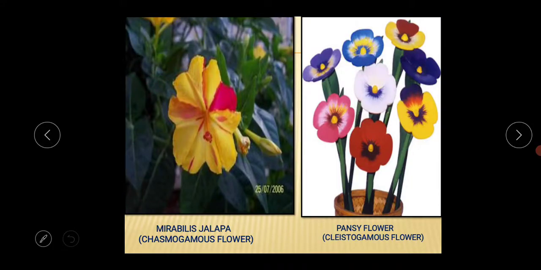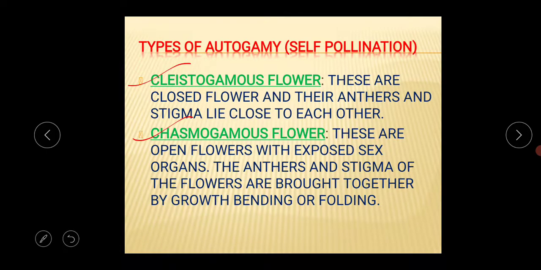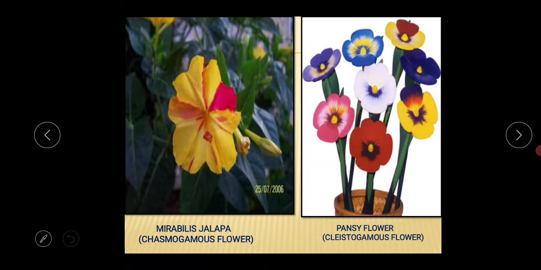Next, this is the diagram of the cleistogamous flower and the chasmogamous flower. This is Mirabilis jalapa. This is a flower which belongs to the chasmogamous type. Chasmogamous flowers are open flowers, and they have exposed sex organs. Look at the structure. Why are the sex organs exposed? Because the androecium and gynoecium are both visible. So their sex organs are exposed, and that's why these are open flowers.